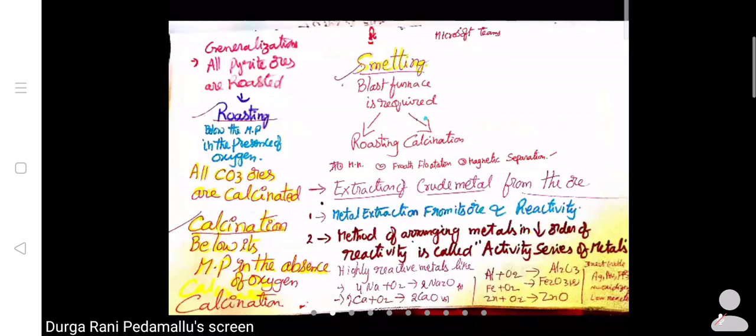Next, all CO3 ores, meaning carbonate ores, are calcinated. Calcination means heating the substance very strongly in the absence of oxygen. That is what is called calcination. Here also, heating is done below the melting point.